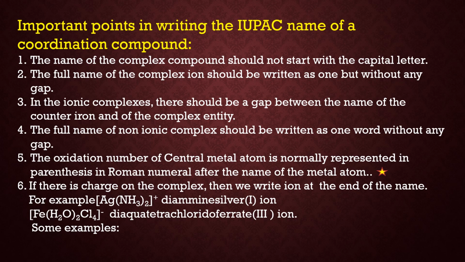For example, [Ag(NH3)2]+. So there is a plus charge. That is why we write the name diamminesilver(I) ion. Now the name started with a small letter. Second thing, there is no gap in between the complete name, and then in brackets after silver we write the oxidation state of silver in Roman numeral, and then we write ion because there is +1 charge on the complex.